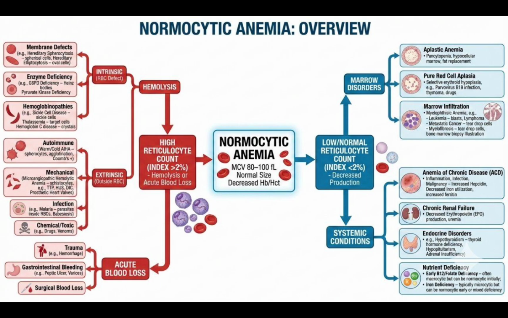Now we will see about low reticulocyte count leading to normocytic anemia. As of now, we discussed the high reticulocyte count condition leading to normocytic anemia. Now we will discuss a condition of a low or normal reticulocyte count leading to normocytic anemia. Under that, we will discuss marrow disorders and systemic conditions. In marrow disorders, we will see aplastic anemia, pure red cell aplasia, and marrow infiltration. And in systemic conditions, we will see anemia of chronic disease, chronic renal failure, endocrine disorders, and nutrient deficiency.